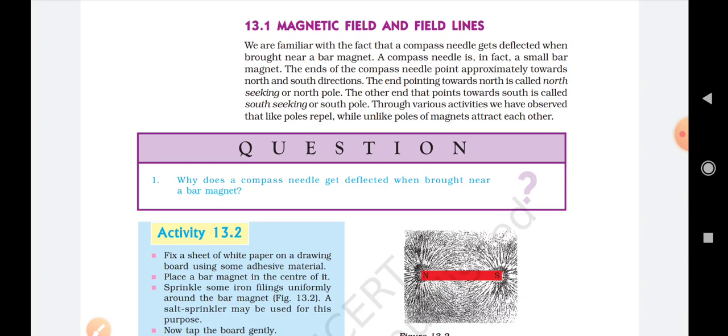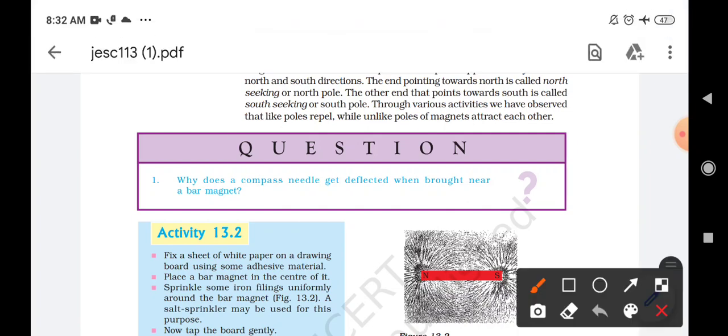If they are repelling each other, then both of them have the same pole. If this bar magnet has a north pole and we take another bar magnet that also has the north pole, they will start repelling each other.